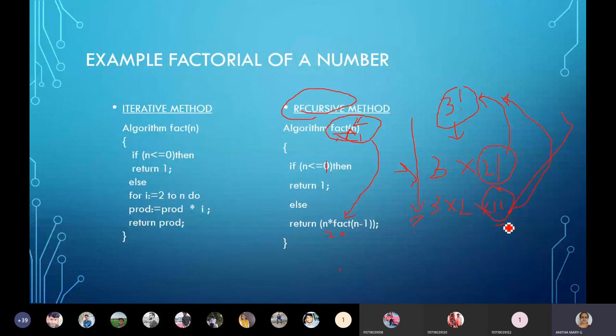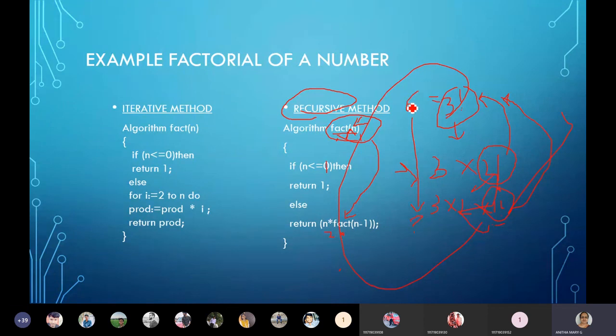Once the base condition is reached, the solution traces back to the main problem. 1 factorial or 0 factorial is the base condition, so that solution is 1. Then 2 into 1 is given to 2 factorial, so this is 2. Now 3 into 2 is 6, which is given back to 3 factorial. So the overall solution for 3 factorial is 6.